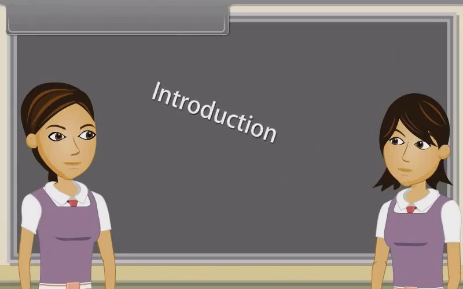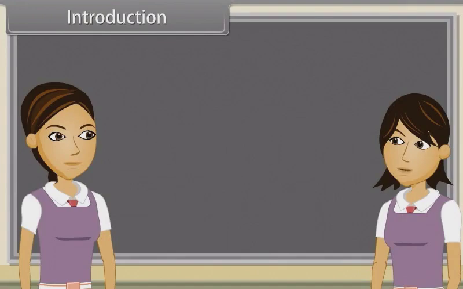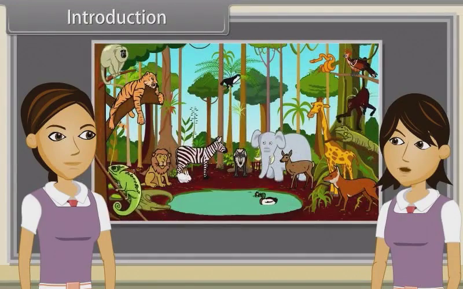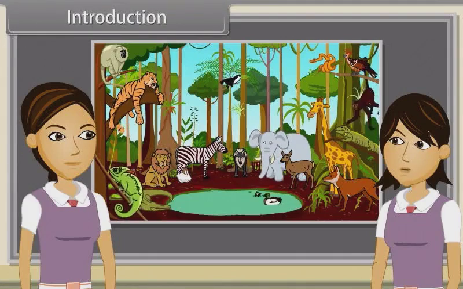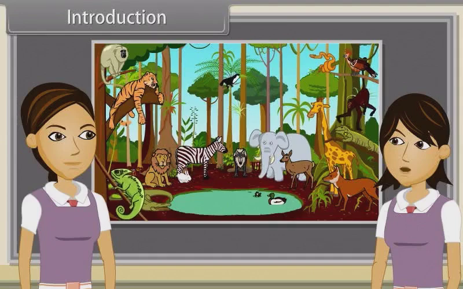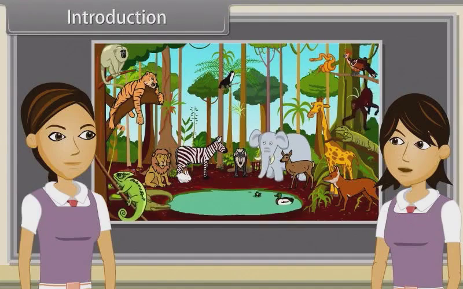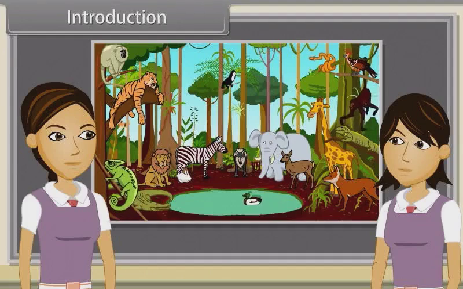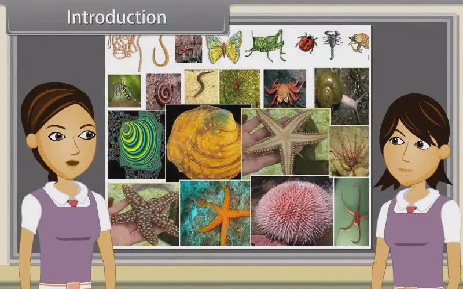Introduction. Sharmila, in our last discussion we studied the definition of animals, types of animals, characteristics of the animal kingdom, various levels of organization, body symmetry, diploblastic and triploblastic organization, coelom, segmentation, notochord, division of animal kingdom, characteristics of invertebrates, and characters of Porifera, Cnidaria and Ctenophora. Yes, now we are going to discuss characteristics of Platyhelminthes, Aschelminthes, Annelida, Arthropoda, Mollusca and Echinodermata.